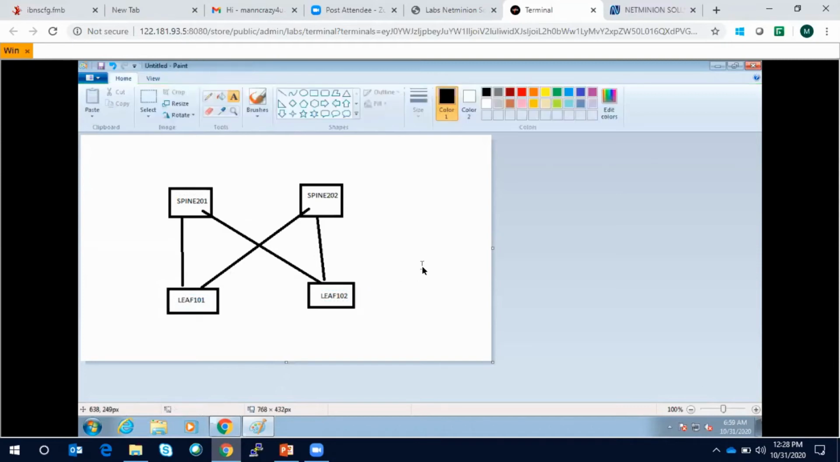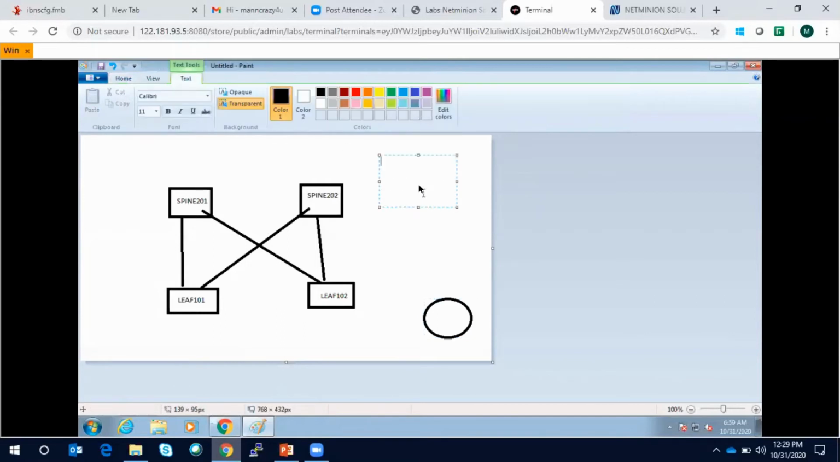Yeah. So why in ACI are spines numbered 200 to 300 and leaves from 100 to 200? Okay, let me tell you one thing. There is no such restriction that you cannot define the spine ID as 104 or 105. The only thing is that IDs 1 to 100 are reserved for the APIC.